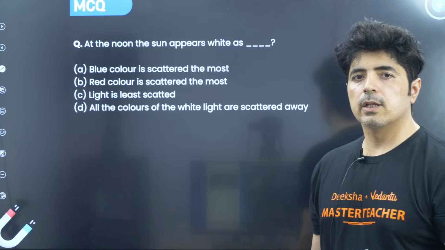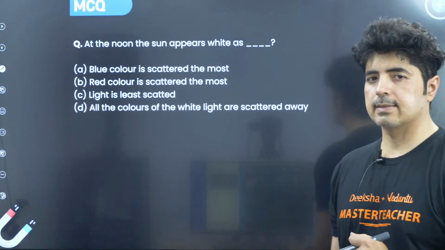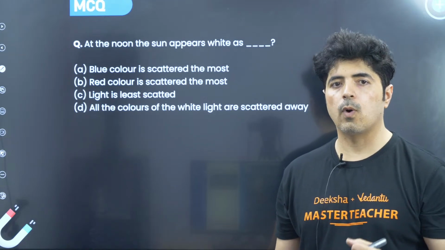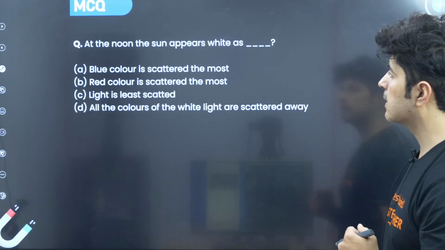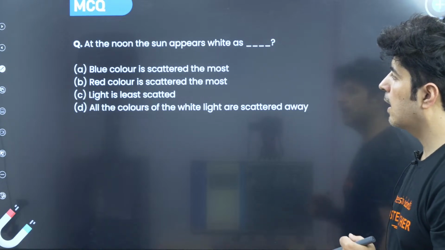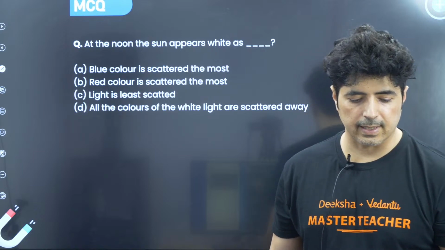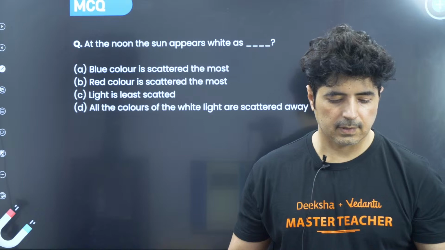At noon, the sun appears white. Why? What is the reason? Blue color is scattered the most, red color is scattered the most, light is least scattered, or all the colors of white light are scattered away. Now this is the question. Let's see who answers.